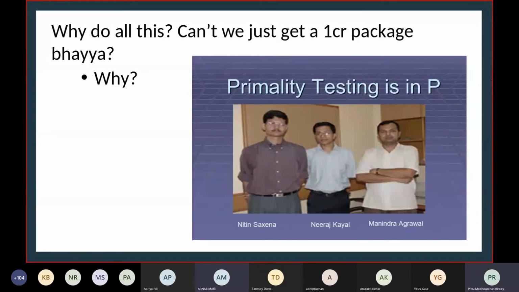Basic high school methods. Just take the square root of that number and check if it is divisible by the numbers lower than that. Right, okay. Someone is saying I'll check until root n, right? It's a basic high school method. Can someone do better than that, faster than that? What is the question exactly? I'll give you a number. You have to test whether it is a prime as fast as possible.